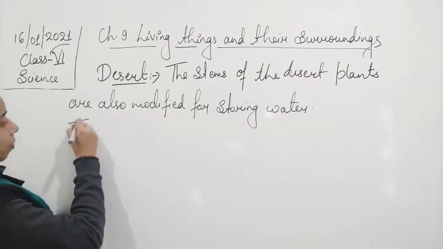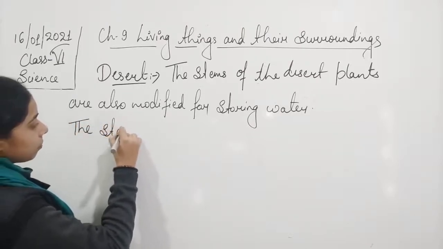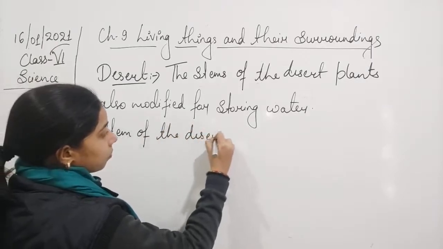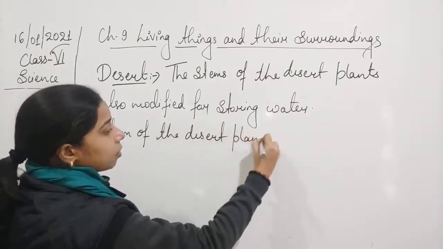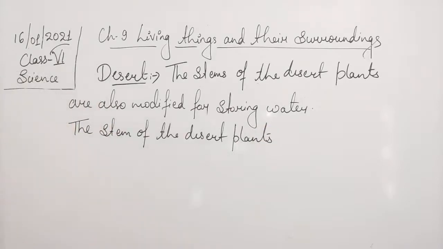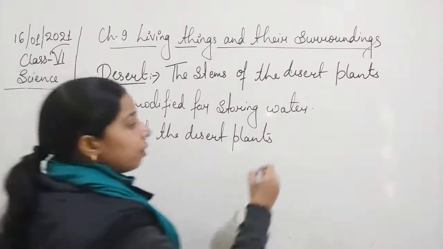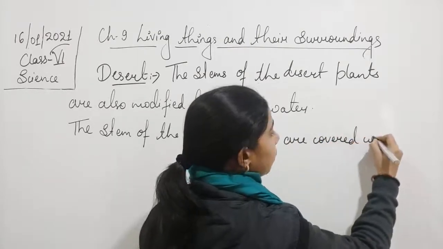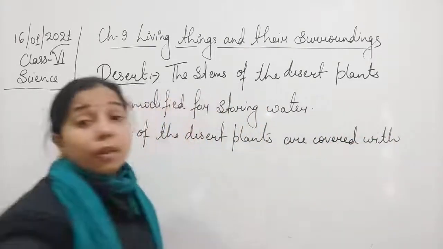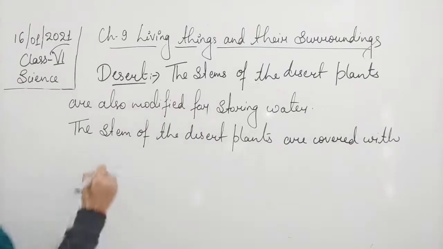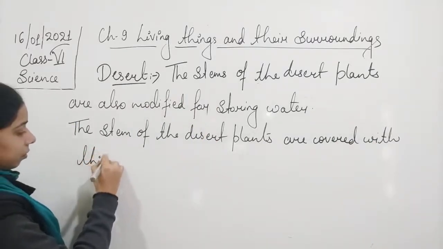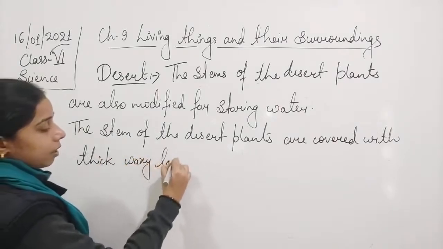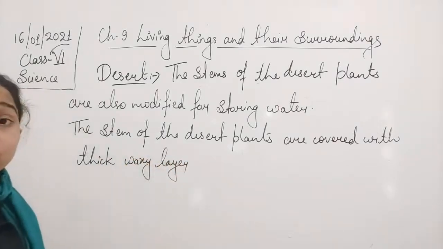So the stems of desert plants are covered with a thick waxy layer, that is the cuticle.